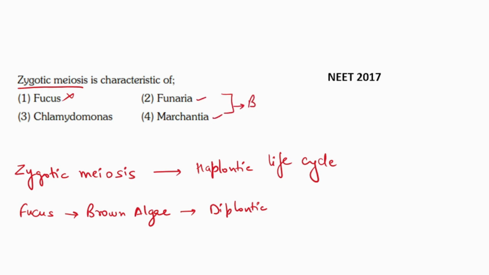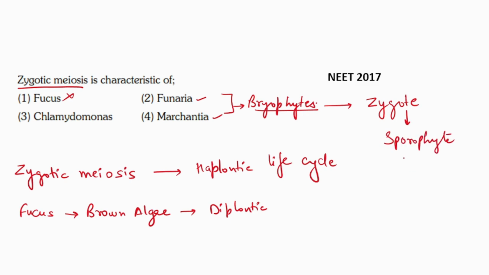Funaria and Marchantia both are bryophyte. And in bryophyte, when zygote is formed, this zygote undergoes differentiation and forms sporophyte. The sporophyte has 3 parts: foot, seta and capsule. Inside the capsule, spore mother cell is present which undergoes meiosis.